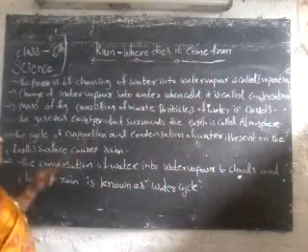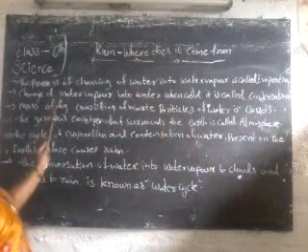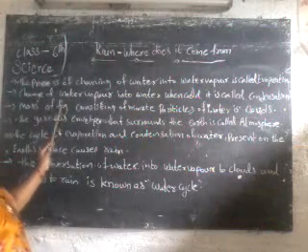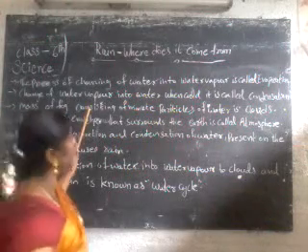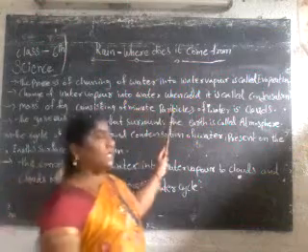Next one, what are clouds? A mass of fog consisting of minute particles.